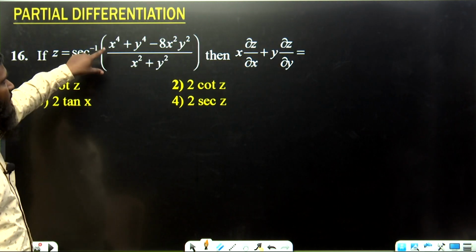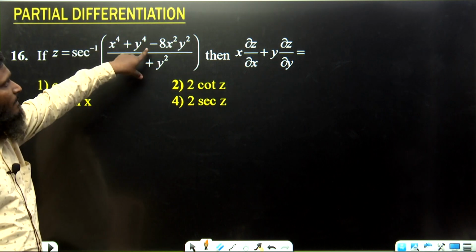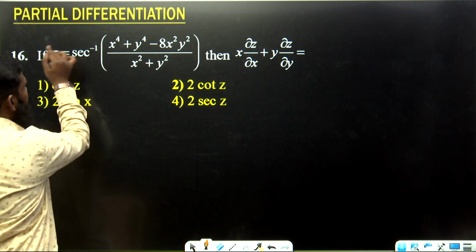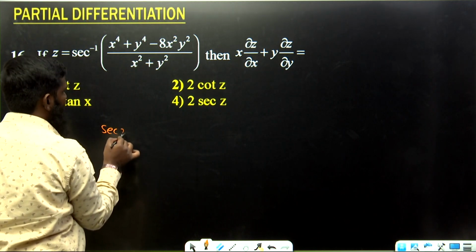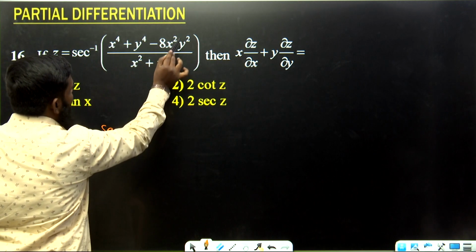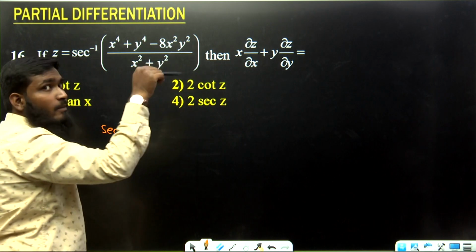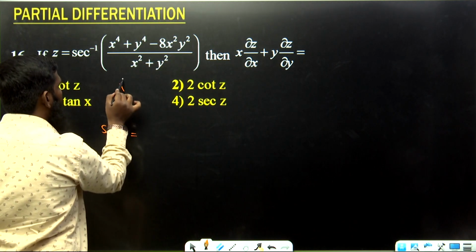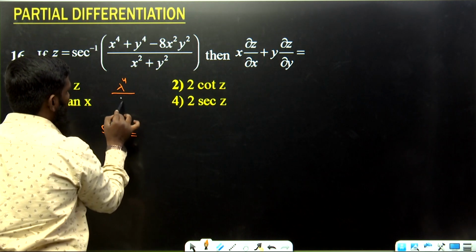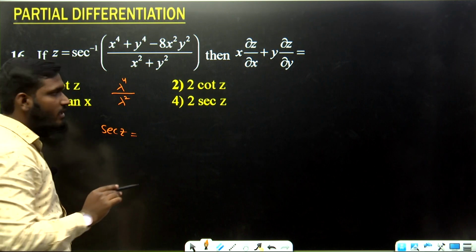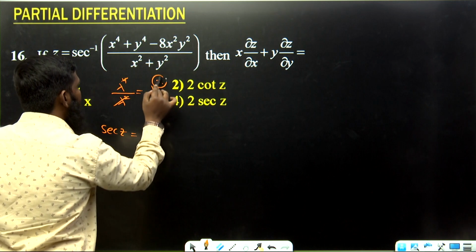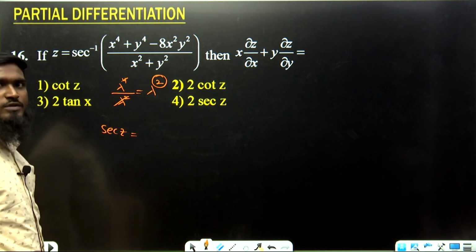If z is equal to secant inverse of (x power 4 plus y power 4 minus 8x square y square) by (x square plus y square). Okay, this secant inverse we are sending over here, it will become secant z. Now in this part, lambda power 4, lambda square into lambda power 4. So we are taking lambda power 4 as common from the numerator, and lambda square as common from the denominator. So this lambda square gets cancelled. What is left now? Lambda square. What is n value? 2. So n value is equal to 2 we are getting.